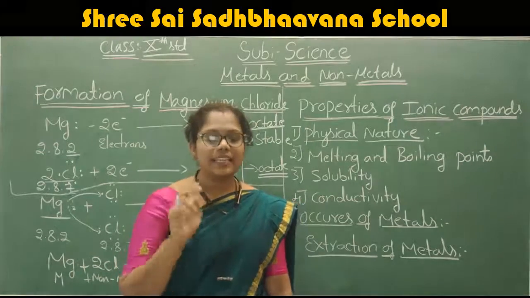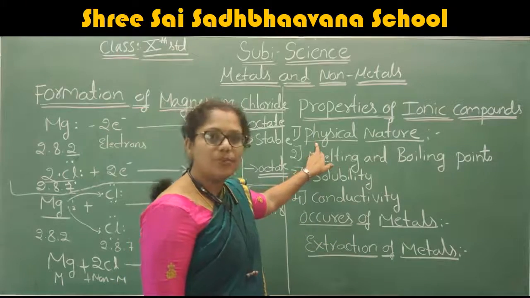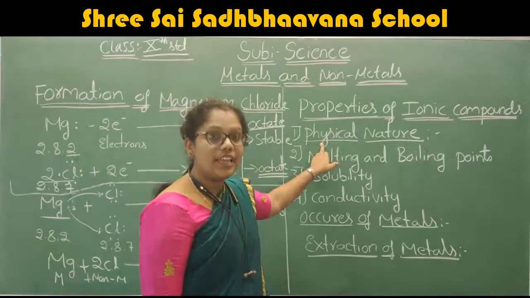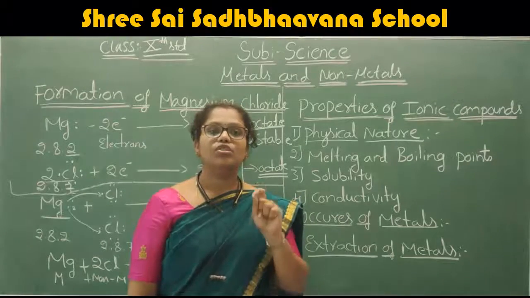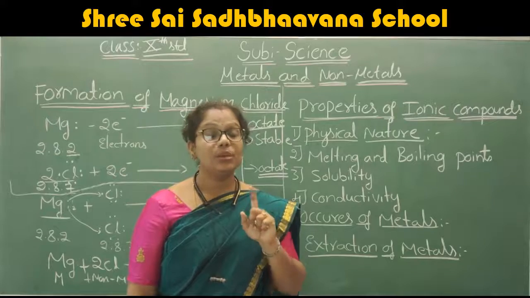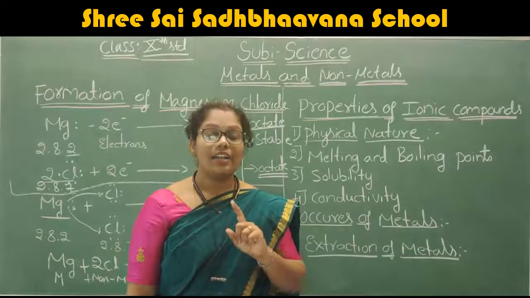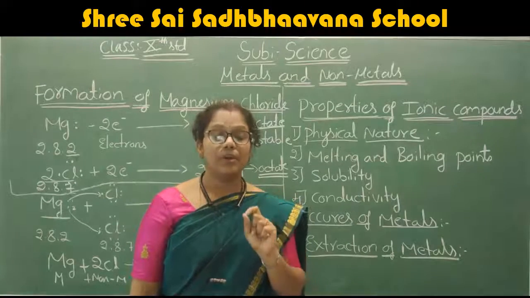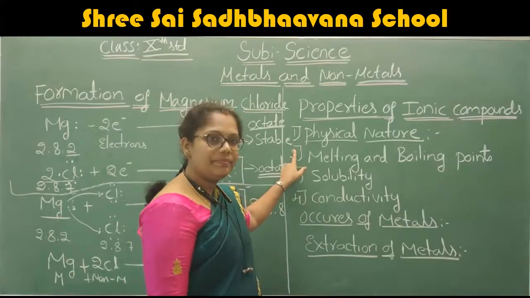This is the first characteristic of the ionic compound. This is the first one, physical nature. If you see the ionic compounds, almost all the ionic compounds are solid and also have a strong force of attraction between the two elements. Why? Due to the presence of the positive as well as the negative ions. And also you can tell that the ionic compounds are brittle when you apply some pressure to them. This is the first property.